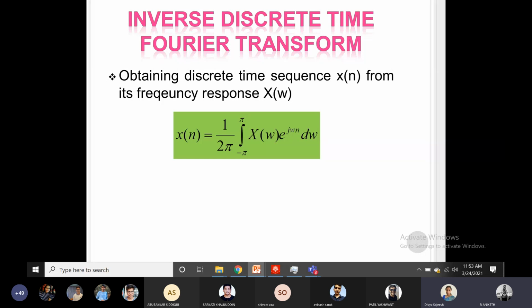1 upon 2 pi x of omega e raised to j omega n. This DTFT is not needed in depth, but you need to understand what DTFT is. I am showing an example to make you understand what is happening inside the DTFT transform. But you have to study in depth about DFT, not DTFT. That is why I am skipping it fast. You need to study in detail about DFT only and its properties.